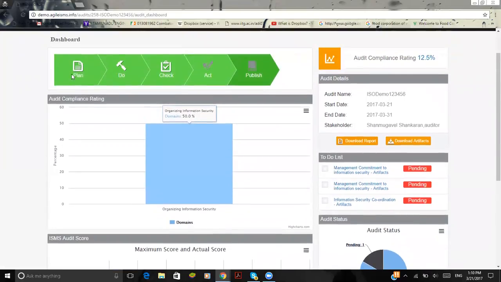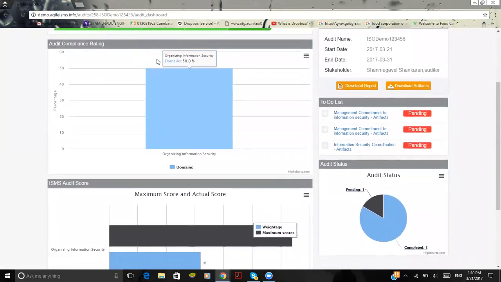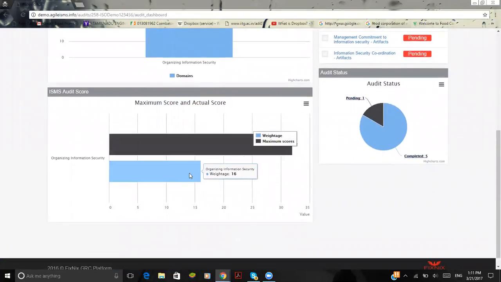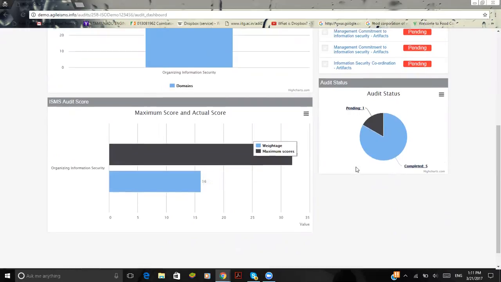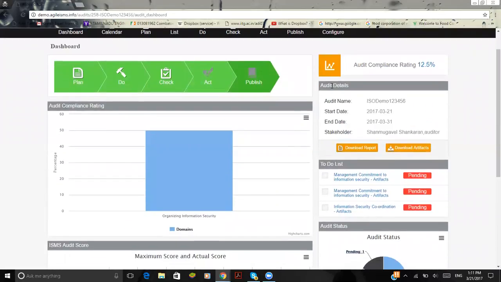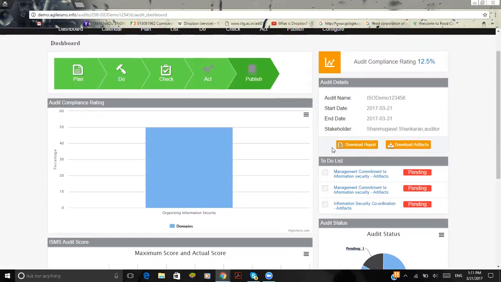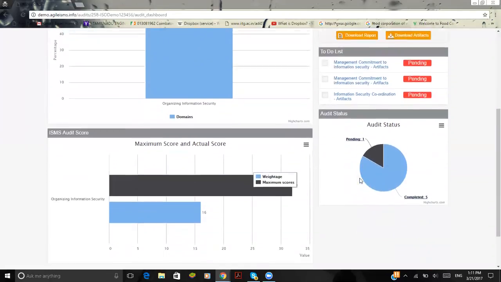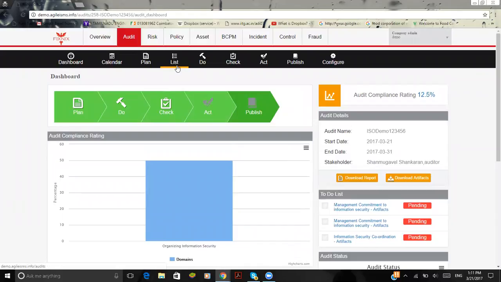And here is where you find the audit compliance rating, based upon the different domains that we give, and based upon the maximum score and the actual score that is achieved. And here is where you'll be able to see the audit details and the to-do list on the same. So this is how the audit module works. Now I'm going to quickly walk you through all the other 8 modules in another 5 minutes of time.